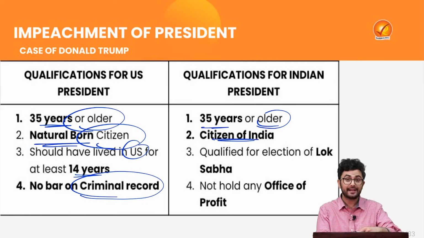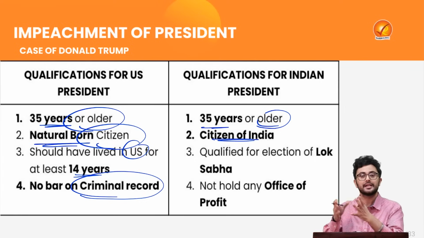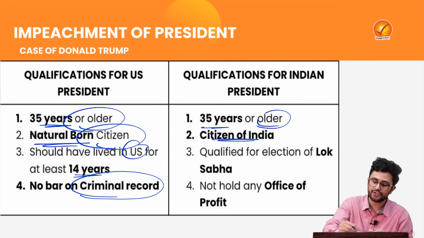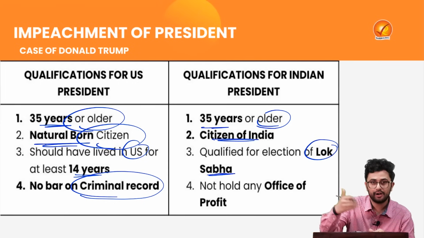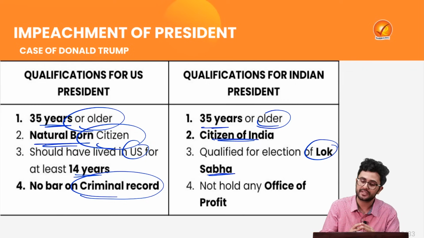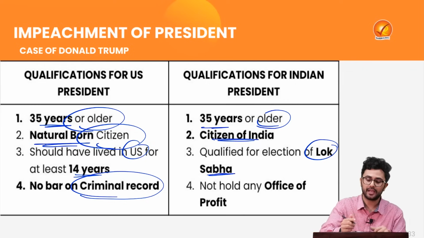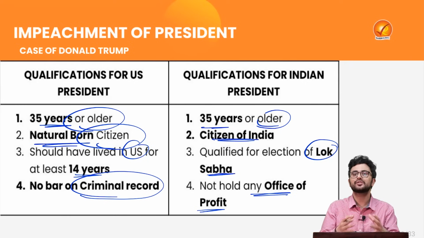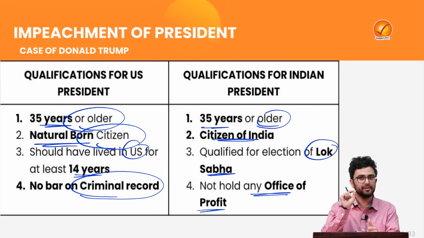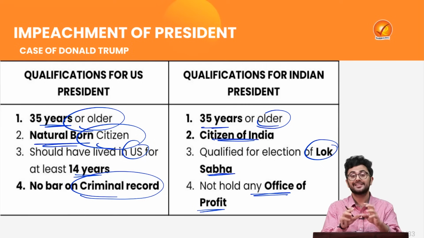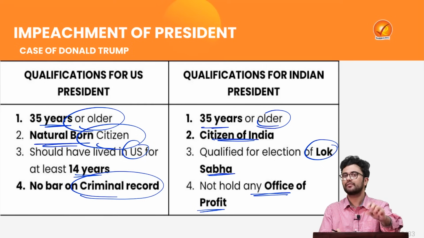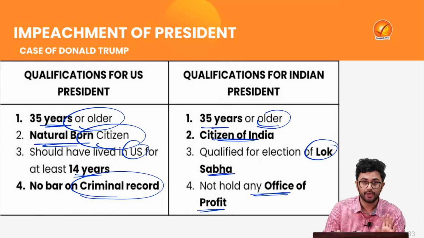Now here there is another interesting concept: to become an Indian president, first you need to fulfill the qualification to contest for the election of Lok Sabha. At the same time, you shall not hold any office of profit. It is notable that the office of profit has not been defined in the Constitution. At the same time, if you are observing very carefully, there is no such criminal precedent mentioned here for the qualification of the Indian president as well.